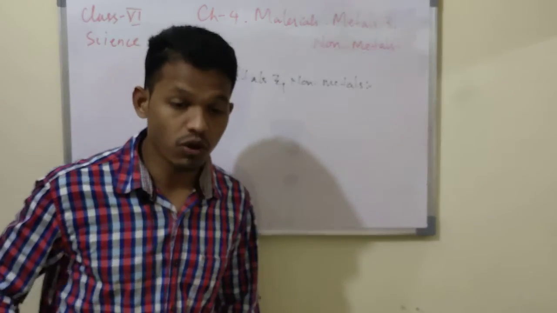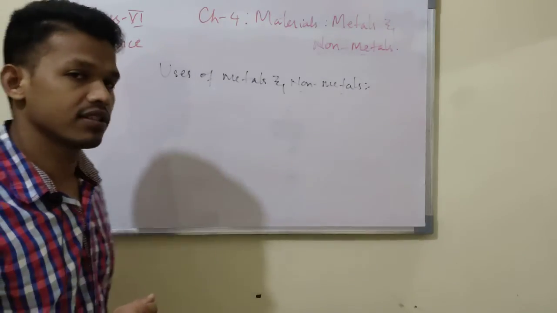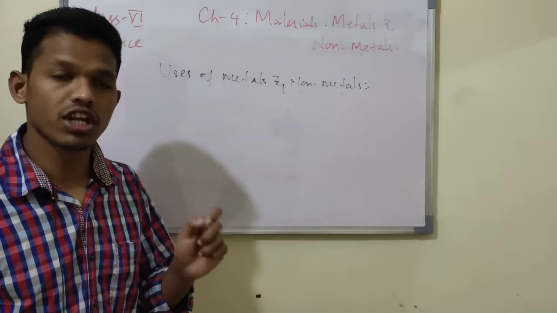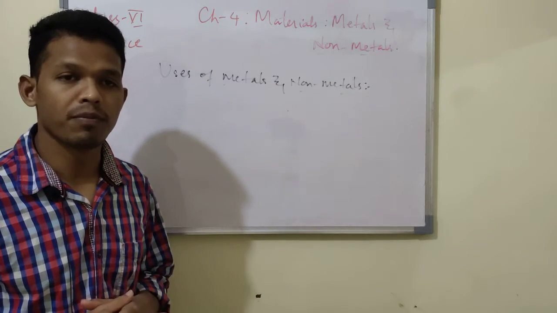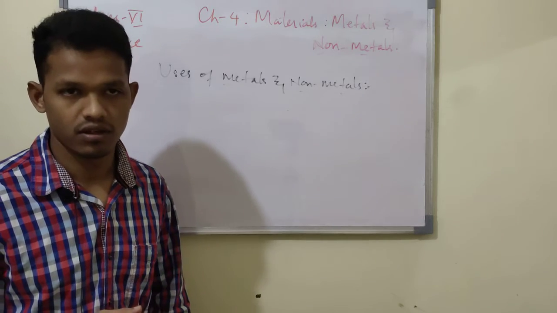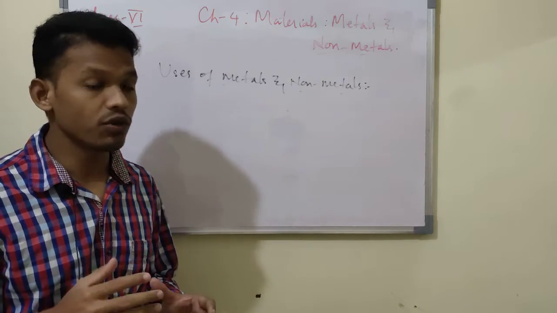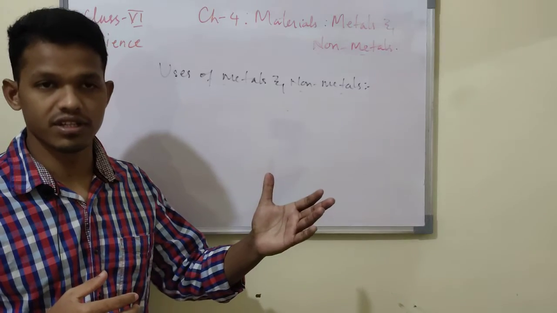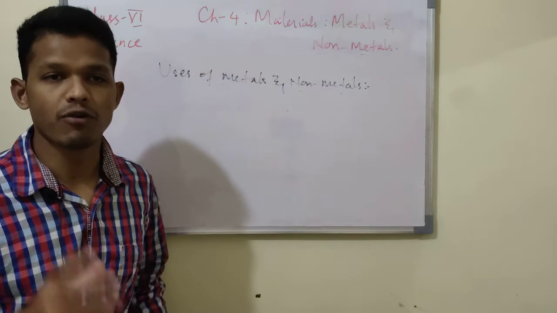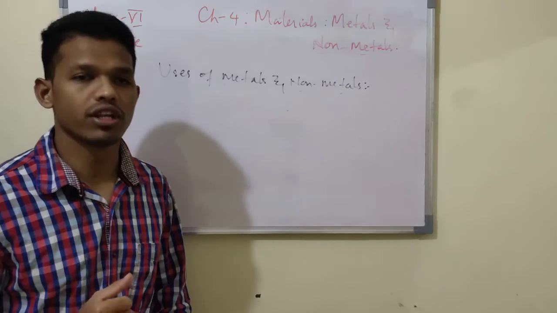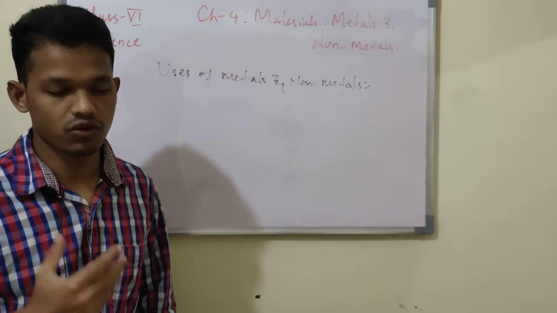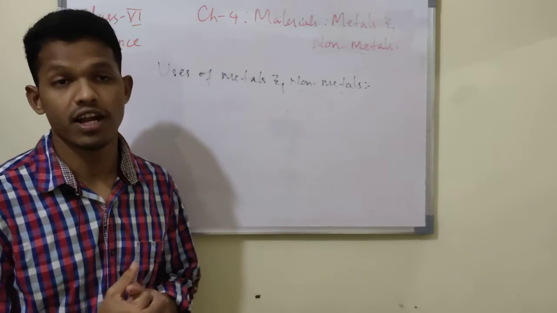Phosphorus is also used as a fertilizer, as you have studied in the first chapter. Phosphorus is a non-metal which is used for manufacturing fertilizers and also for manufacturing matchsticks. In sanitation, water is purified with the use of a colored powder known as chlorine. Chlorine is used for purifying water. So these are non-metals which are very useful in our day-to-day life.